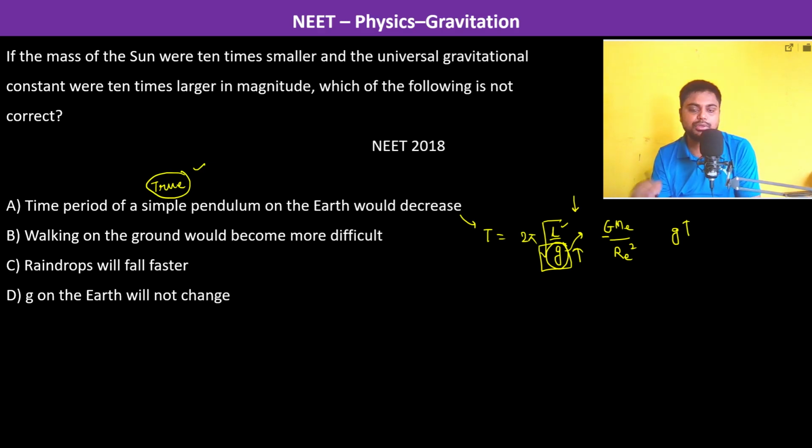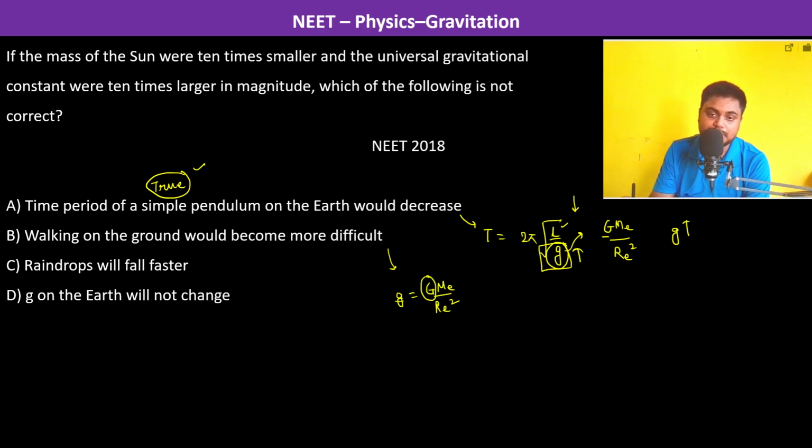Walking on the ground will become more difficult. Yes, here also, like the time period, not the time period, the acceleration due to gravity, which is G M_E by R_E square. So this capital G is changing, so therefore acceleration due to gravity changes. So earth is pulling more, and this is a person's free body diagram.